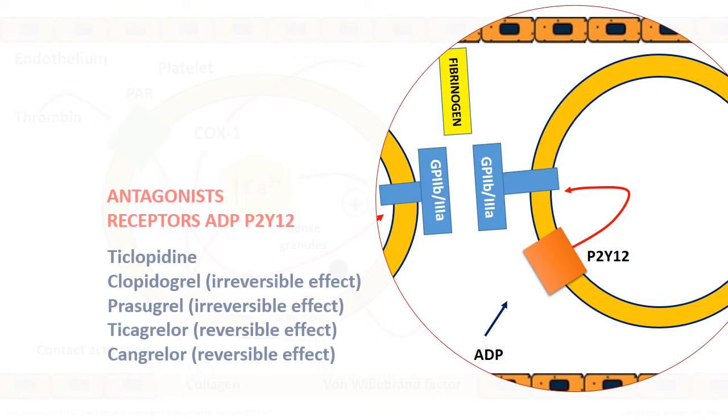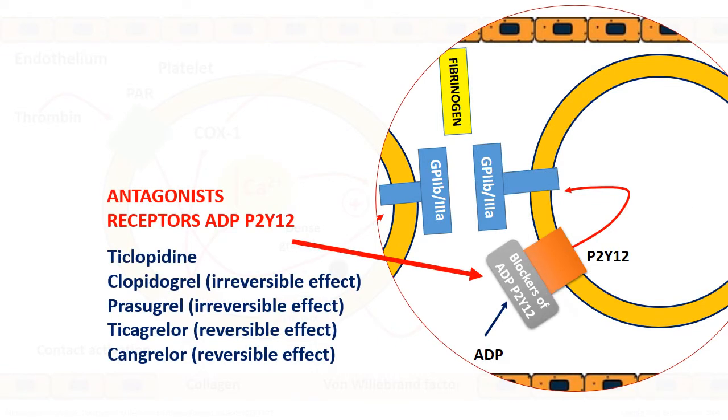Adenosine diphosphate P2Y12 receptor antagonists inhibit platelet activation by blocking the P2Y12 receptor, which makes this receptor insensitive to the activating effect of adenosine diphosphate on platelets. This group of drugs includes ticlopidine, clopidogrel, irreversible effect; prasugrel, irreversible effect; ticagrelor, reversible effect; cangrelor, reversible effect. Reversibility of exposure indicates that the ability of platelets to aggregate is fully restored after the binding of the drug to receptors is lost.